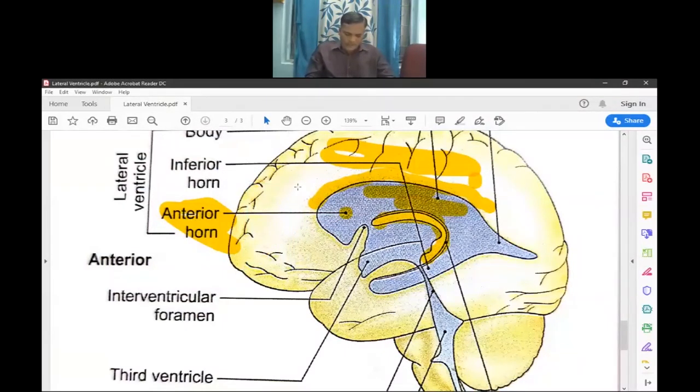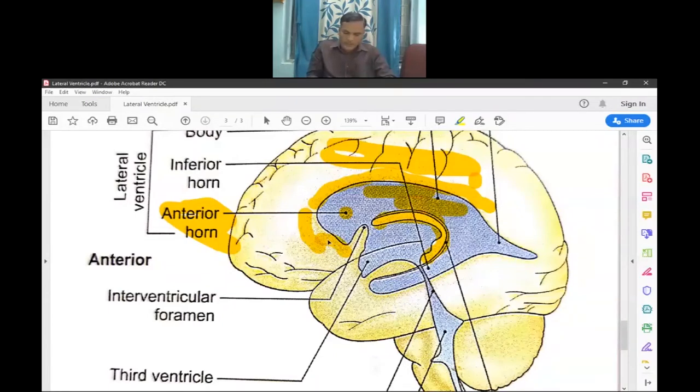The anterior boundary is formed by the posterior surface of the genu. Below the genu is the rostrum.